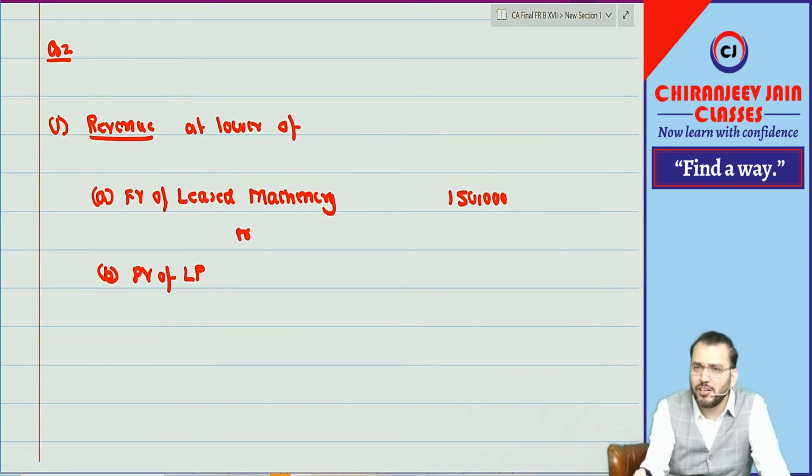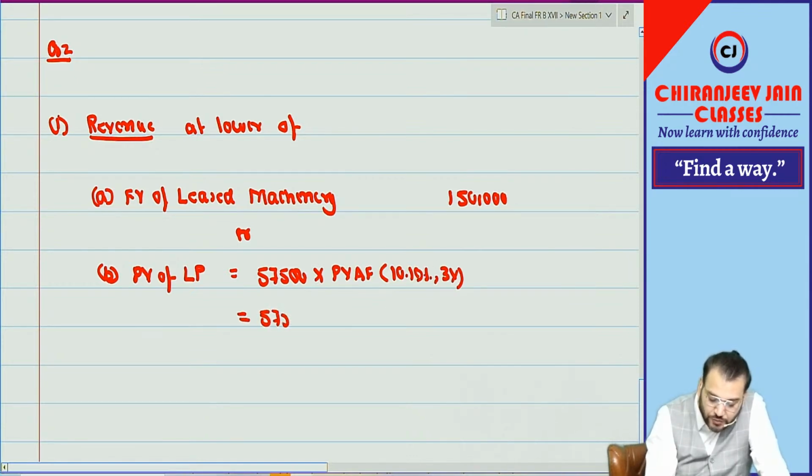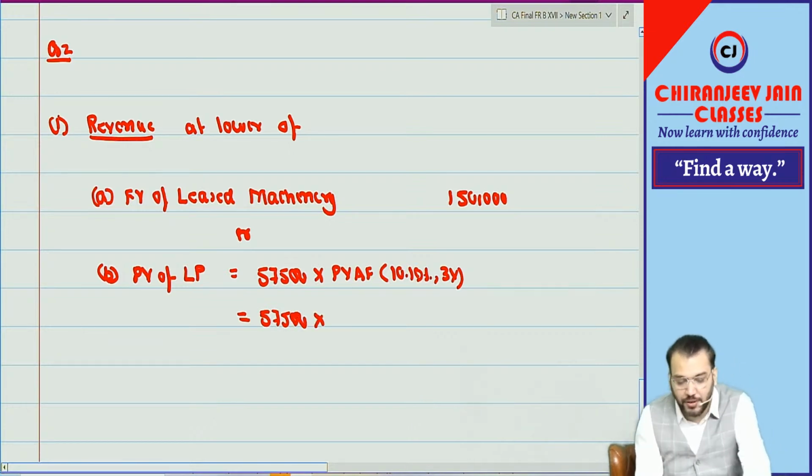But the market rate of interest is not given. I have said assume the interest rate implicit in the lease is the market rate of interest. Correct? So what is the annual lease payment? 57,500 into the present value annuity factor at a rate of 10.19% for how many years? 3 years.